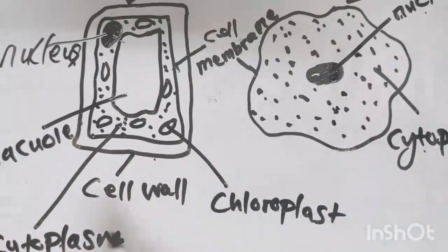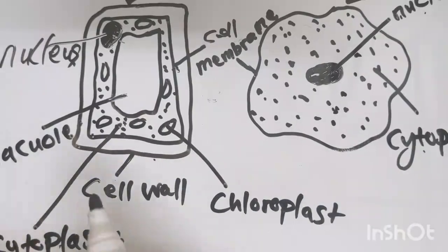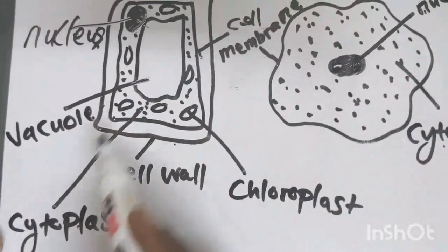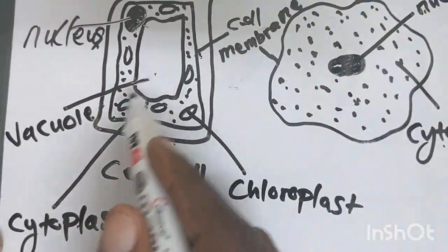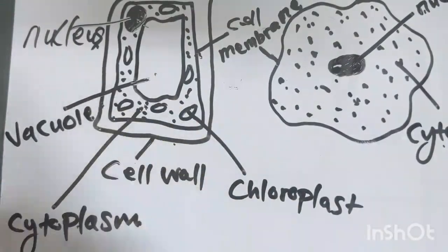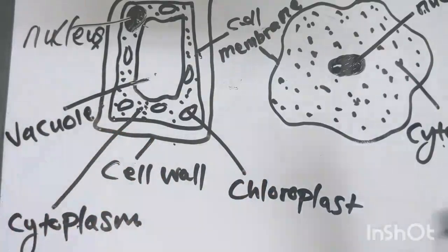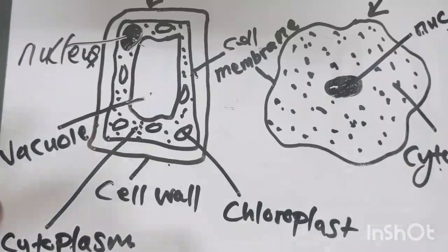The other thing is that a plant cell has a vacuole. This is this space. I'll explain the functions of all these parts so that you understand. So make sure that you finish this full video for you to get every concept that I'm going to explain here.